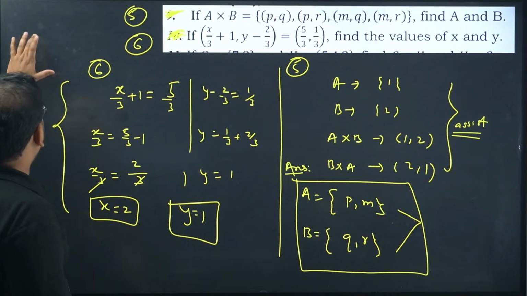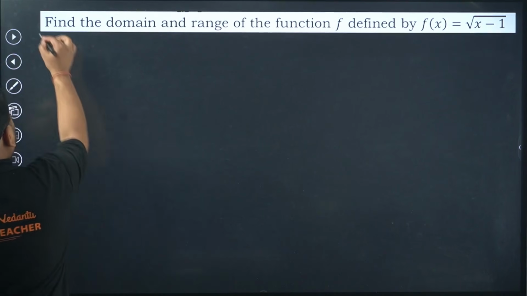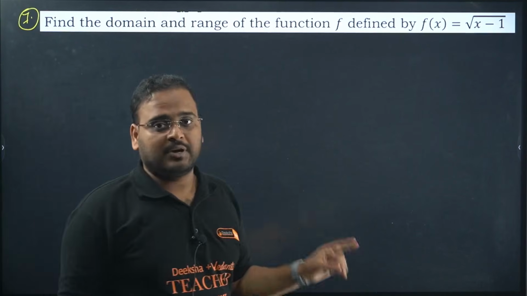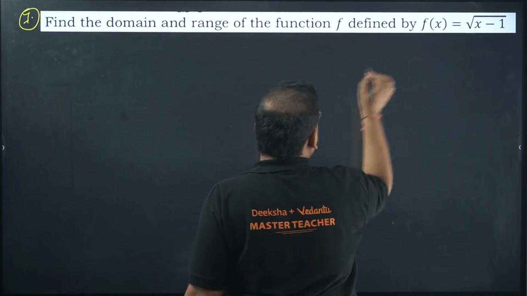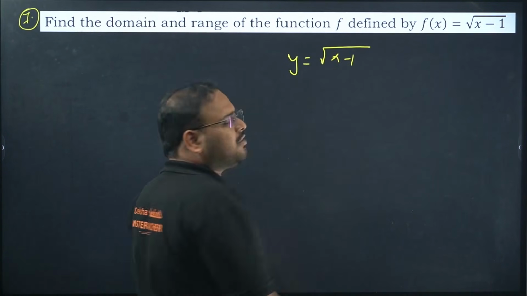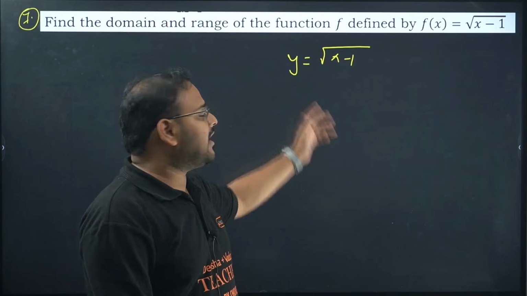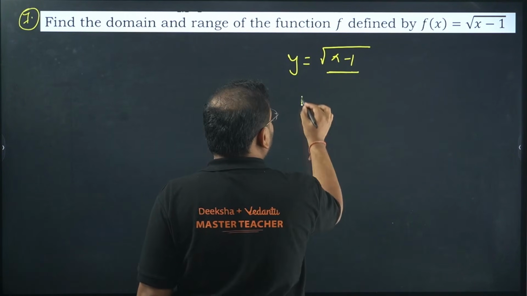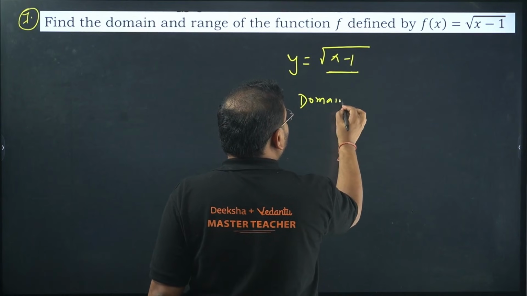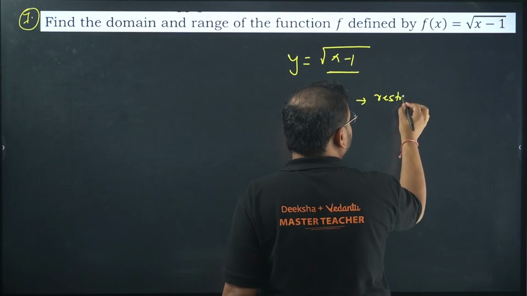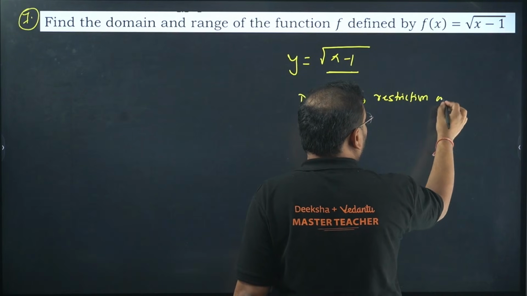Okay, question number 7, sir. Find the domain and range of the function given over here. First thing is to find the domain. Check here. If I write the function as y equal to x minus 1, all the values of x are called the domain and all the values of y are called the range. Super. Domain means restriction on. Domain means what in this case? Domain basically means, I'll give you a word for it, restriction on x.